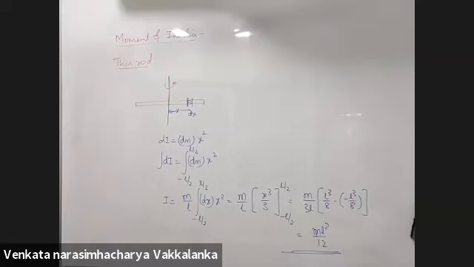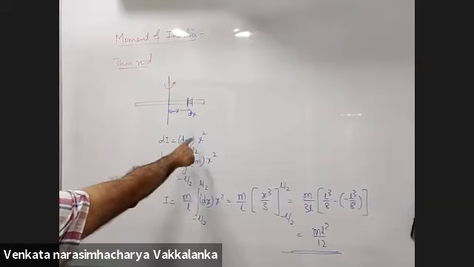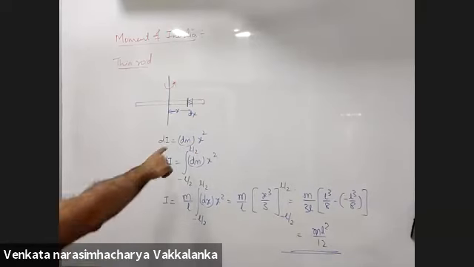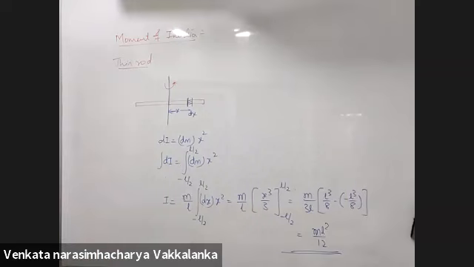What did we substitute for I? dm into r square, or m into r square? M into r square is written as I, yes or no? Yes, sir. What is r? It is x here. What is the element that you considered? dm. Oh, understood. I'm very sorry, sir.